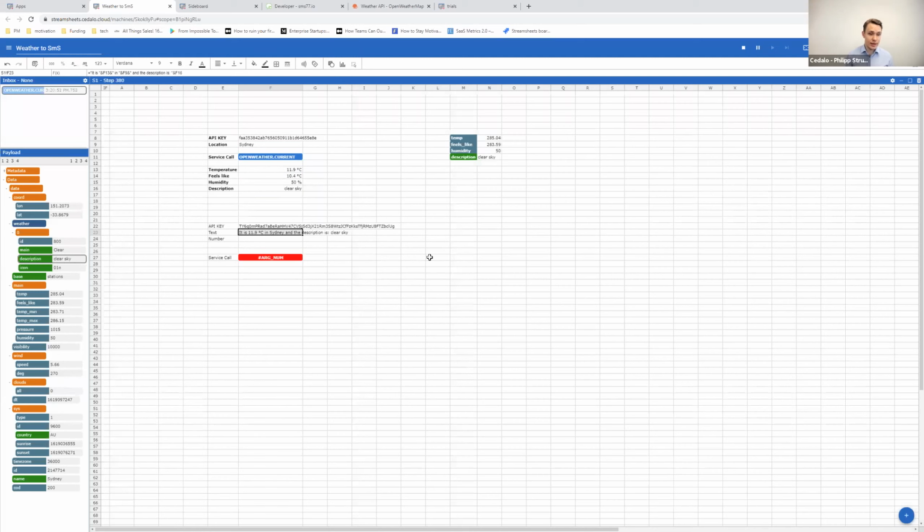And now we see actually that the text also automatically puts itself together. So if we type in something else here, let's go for Madrid, for example, we're going to see that also this information actually changes in the text. So we have that now also flexible. And the last part here is actually going to be to send this information to a number. Not to overwhelm my phone in a second, I'm just going to pause the application. We can still build the logic in here. It's just not sending anything out or recalculating in that fashion.